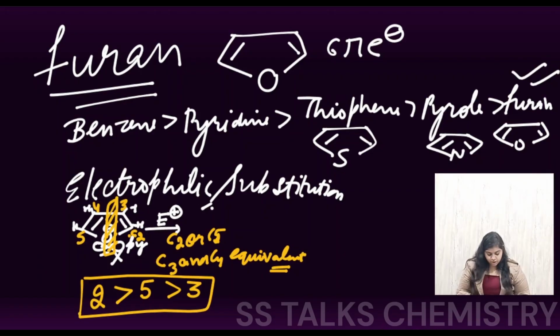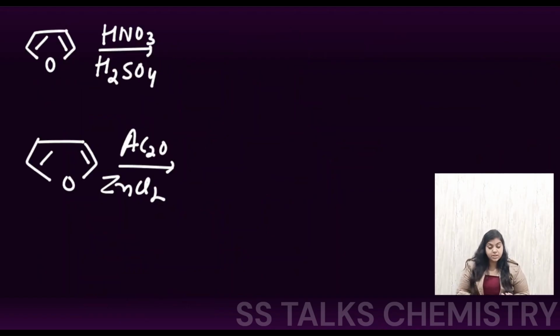Okay, so now we are going to see the electrophilic reactions over furan. Just like pyrrole, the reactions are the same, but we can have a look at them now. So here you have furan. On this they have passed this reagent, nitric acid in the presence of sulfuric acid. This particular reagent we use to carry out nitration.